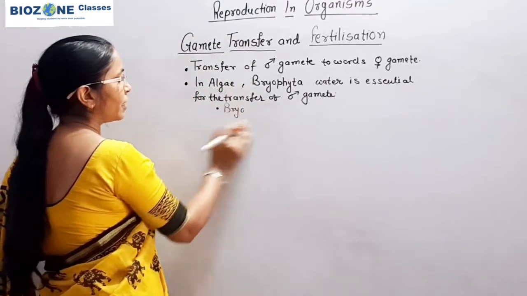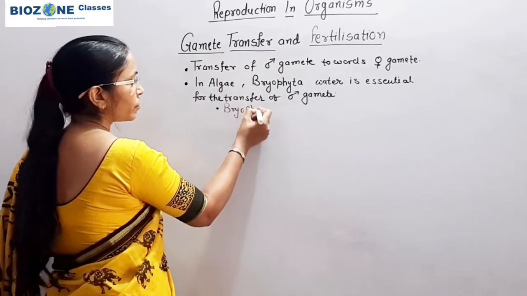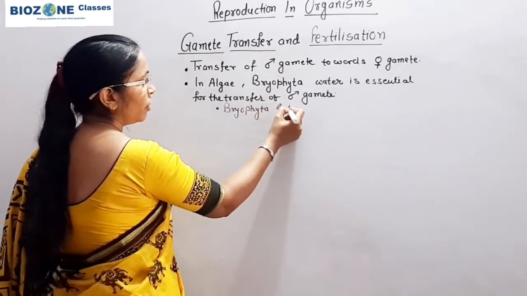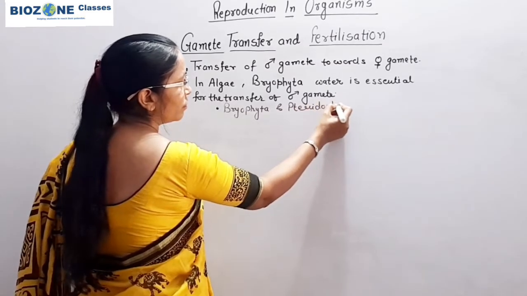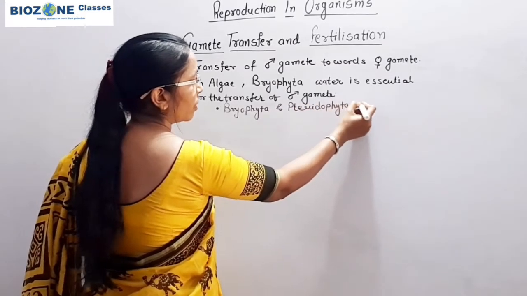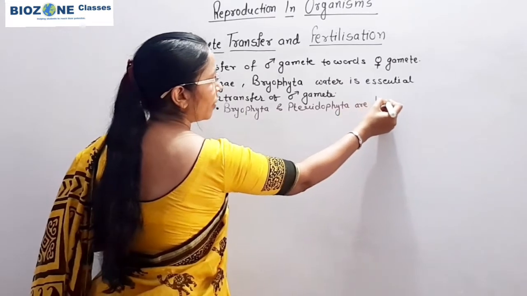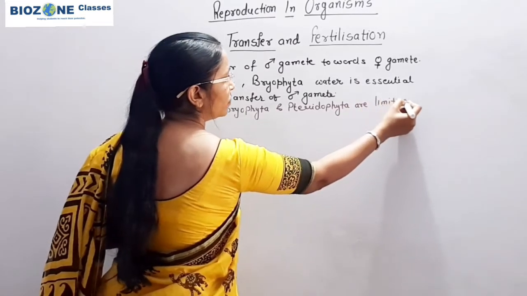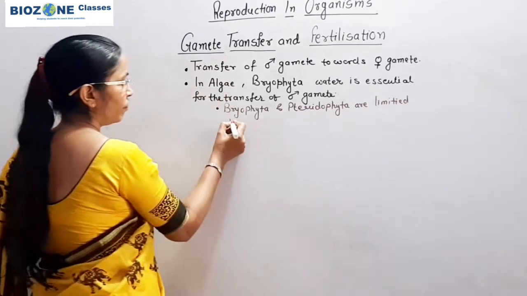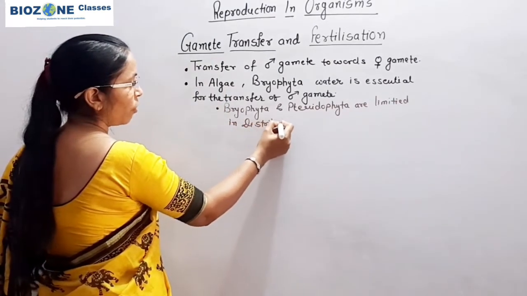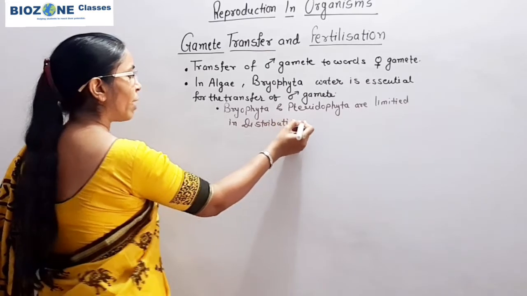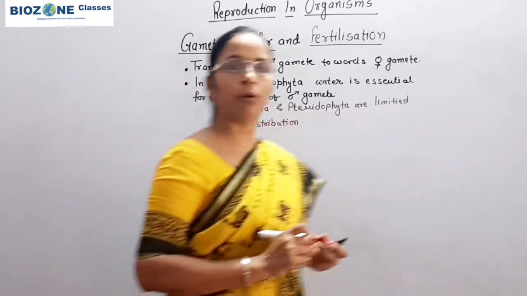Algae itself is present in water, while bryophyta and pteridophyta are limited in distribution because gamete transfer is dependent on water.